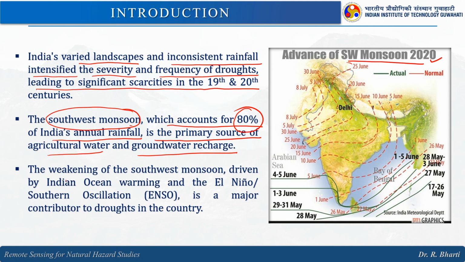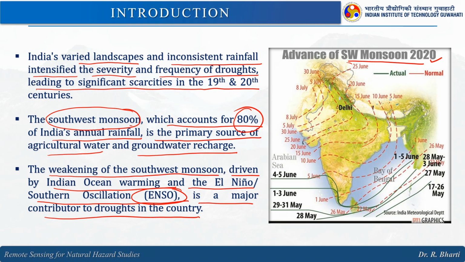The weakening of the southwest monsoon, driven by Indian Ocean warming and the El Nino Southern Oscillation, which we call ENSO, is a major contributor to drought in the country.